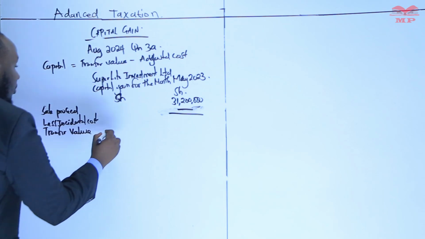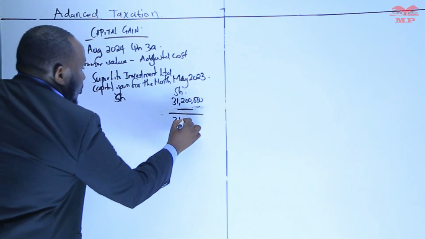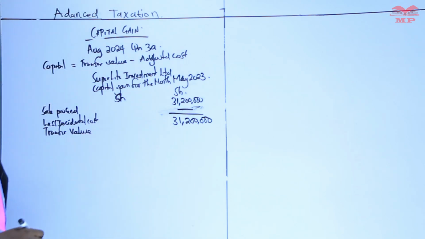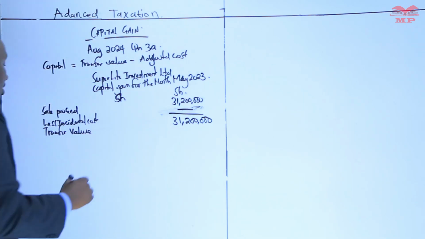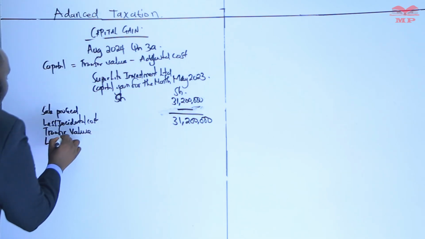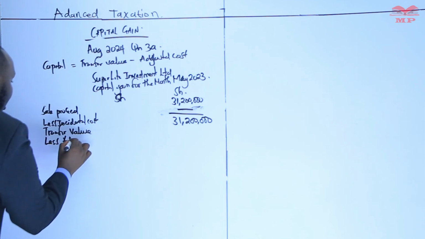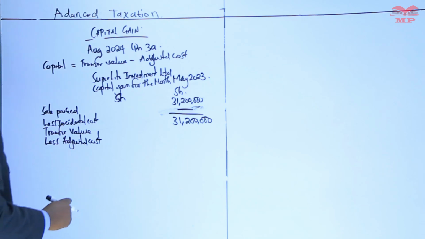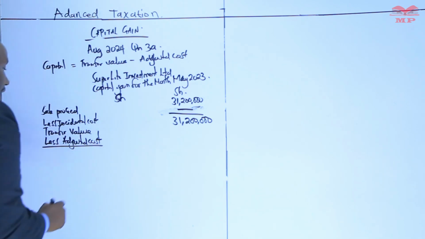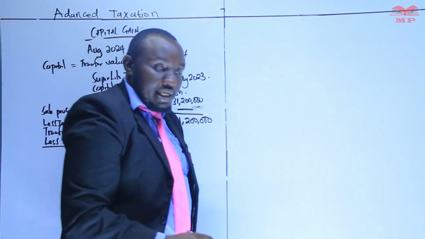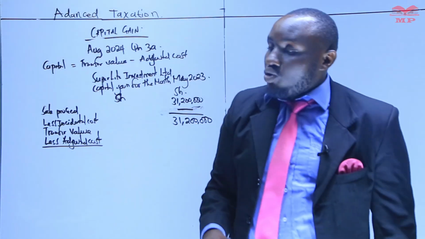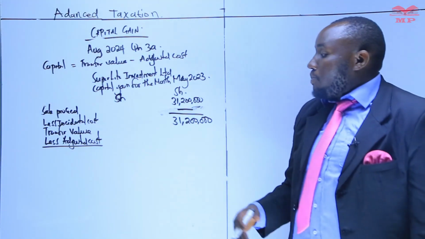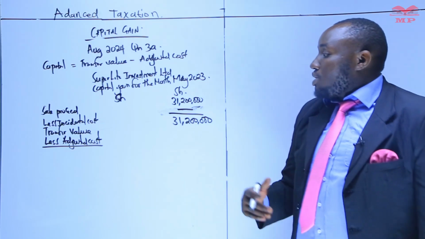So the transfer value in this case should be 31,200,000. Then you say less the adjusted cost. Adjusted costs, we said, should be the purchase cost or the construction cost plus enhancement cost, for example, the painting that you do to the buildings.